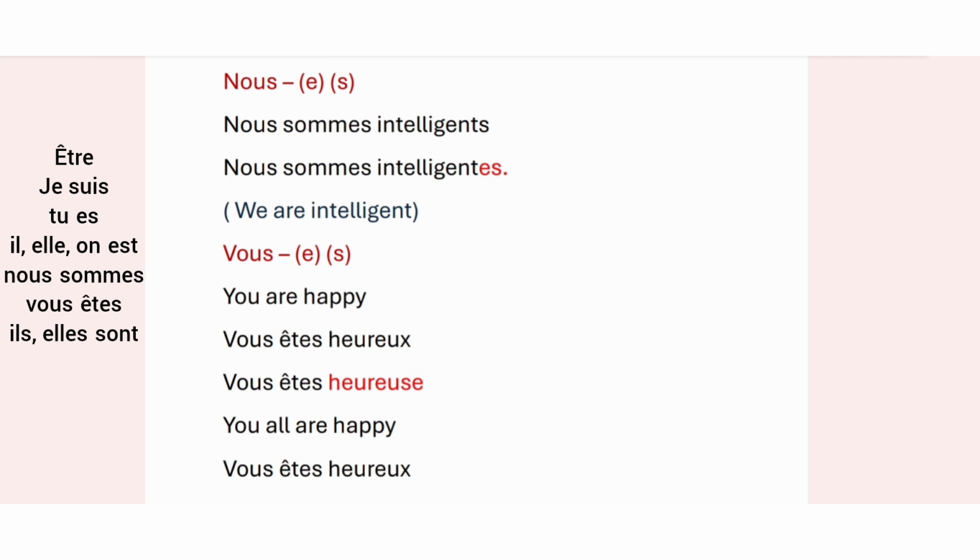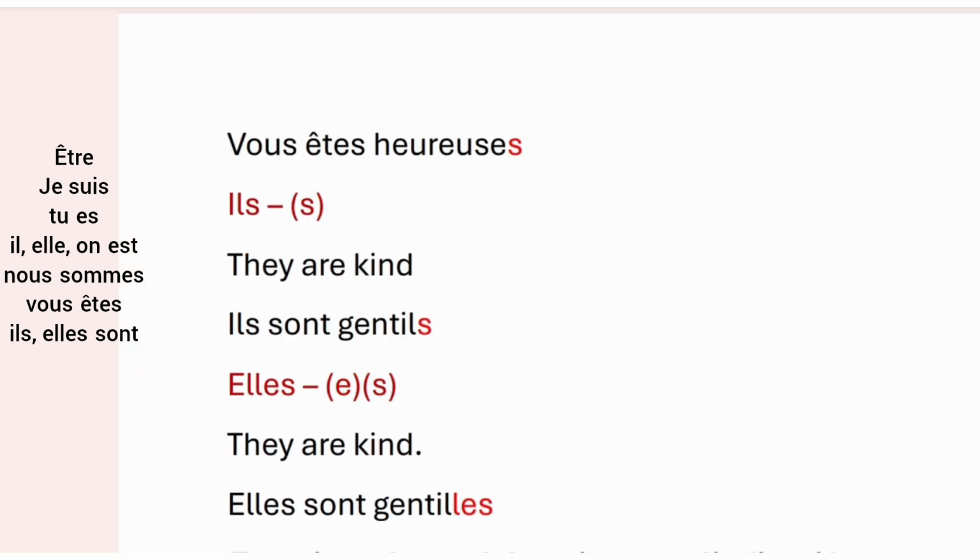Then let us look at the plural case. You all are happy. Now we are referring it to a group. You all are happy. When this group is masculine, vous êtes heureux. Heureux is itself plural. Then vous êtes heureuses. Now we need to put an extra s to make it plural. Vous êtes heureuses. And heureuse is already feminine. So we have accorded it with gender as well as number.